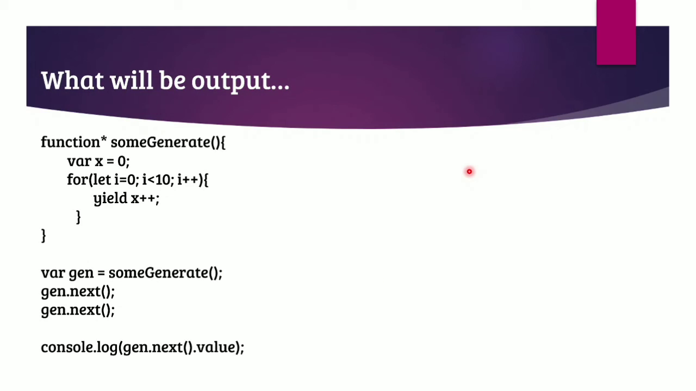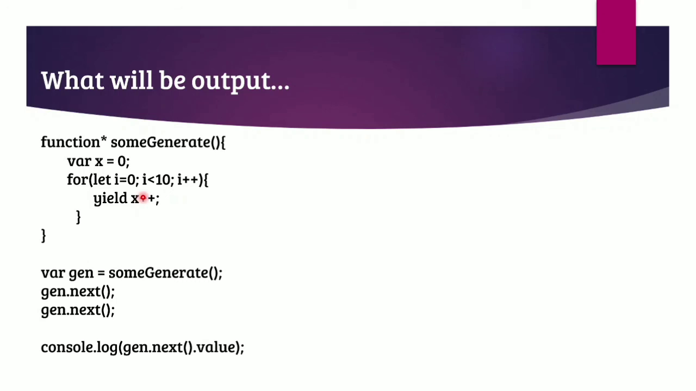In this question, we have been given a generator function as star is given after the name of the function. Now we are calling that generate function and inside that generate function we are writing where x is equal to 0 and then inside a for loop we are traveling from I is equal to 0 to I lesser than 10 and then we are putting I plus plus. So we will travel from 0 to 9 and then inside that we are yielding x plus plus.